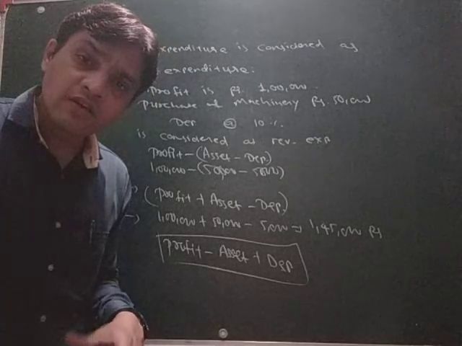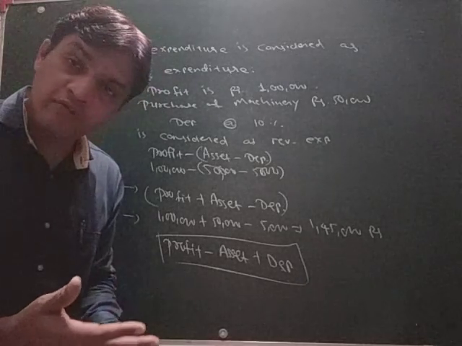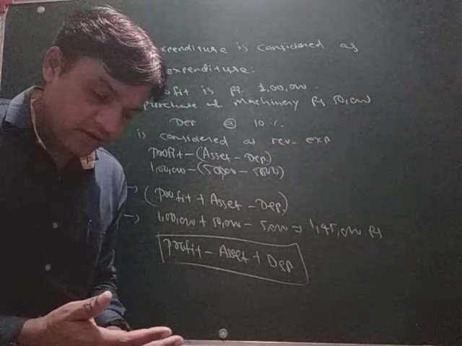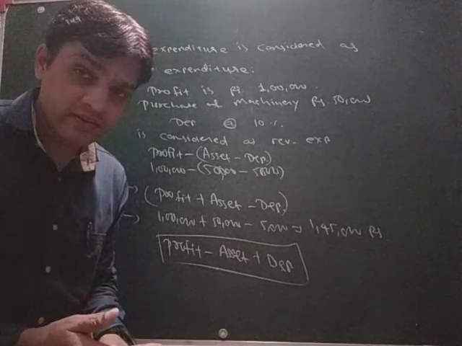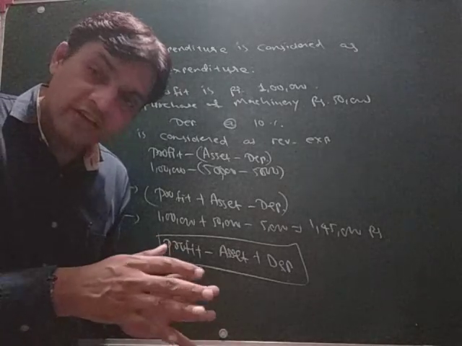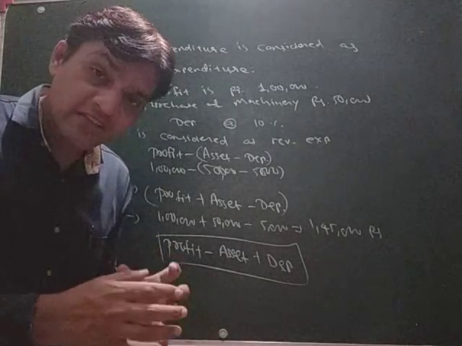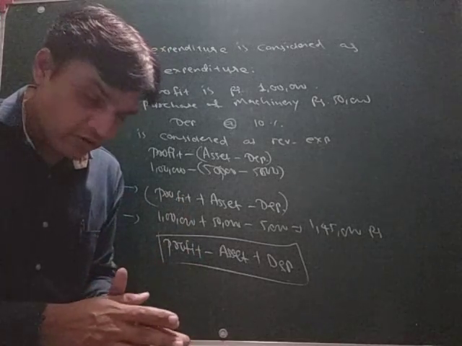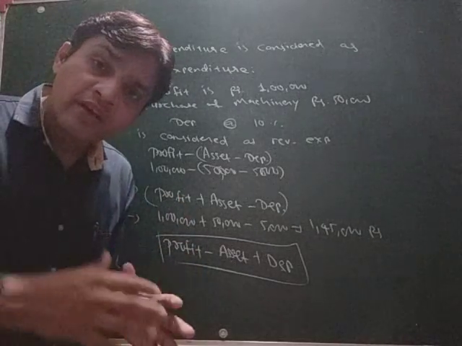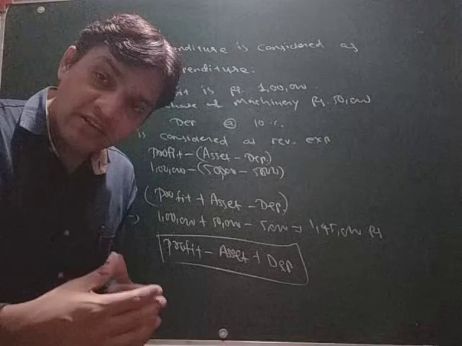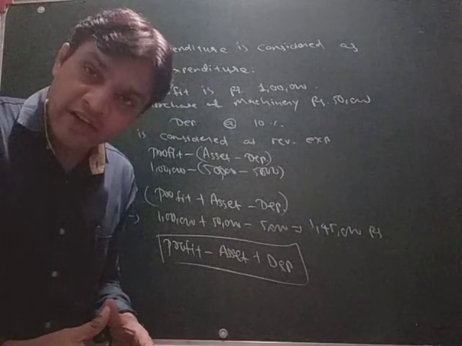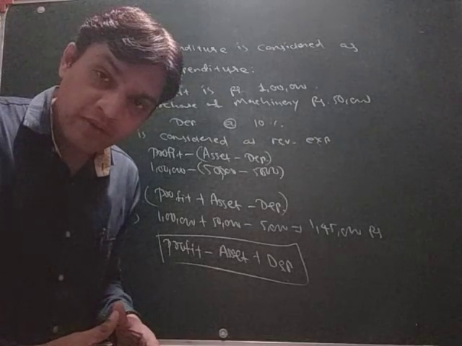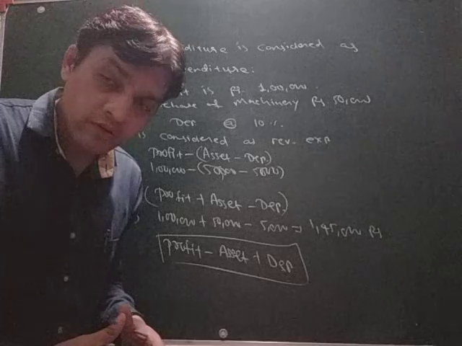So this is about the adjustment. Number one, we have seen the overvaluation of stock, and the second is about the capital expenditure and revenue expenditure. So please revise this video if you have any kind of confusion, because after this we will see one practical question in the next video about the average profit method to calculate the goodwill.